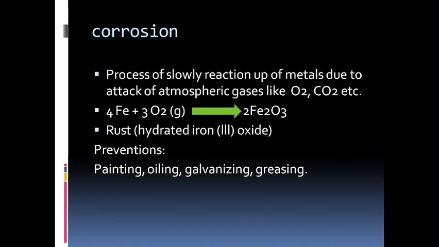There are certain ideas we have, that is painting. We can paint the iron so that it will rust very slowly. Oiling is one of the best solutions. Then galvanizing, which is highly used in industry, and the last one is greasing. Greasing is also there so that the corrosion process will be very slow.